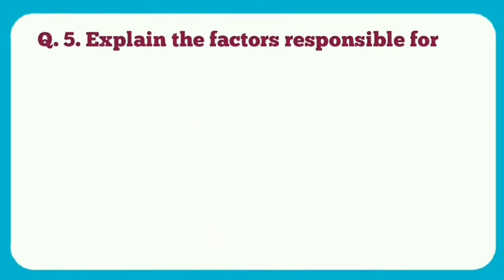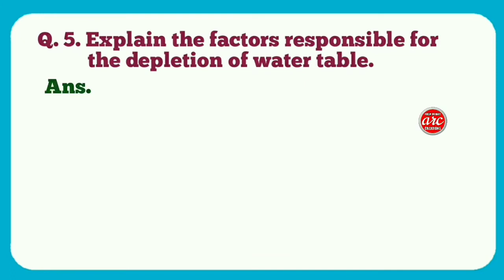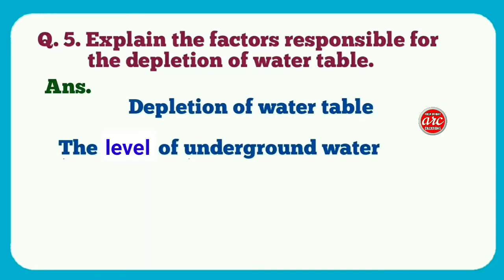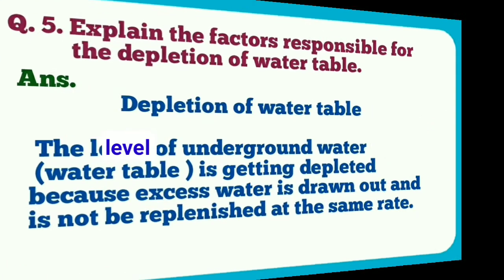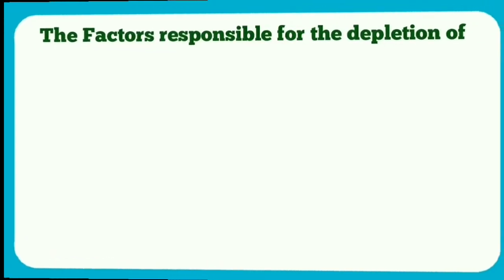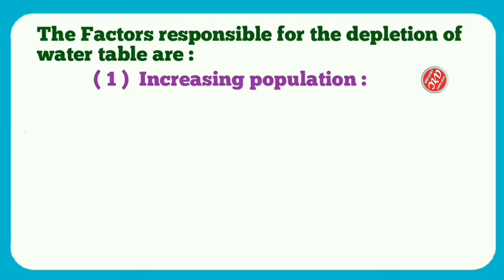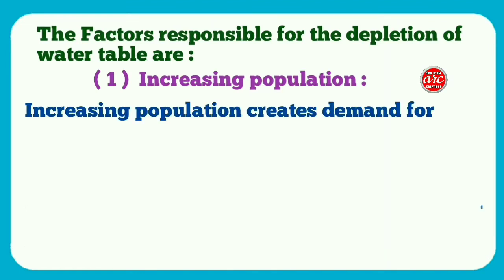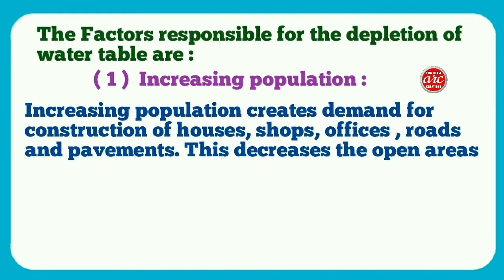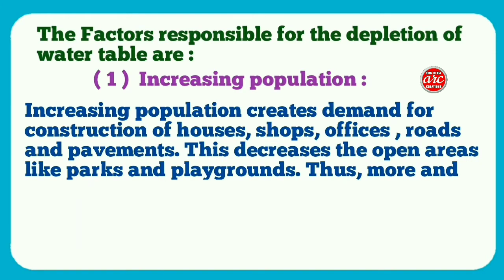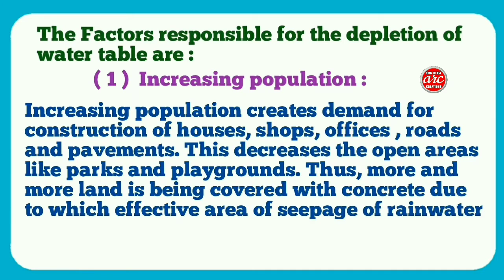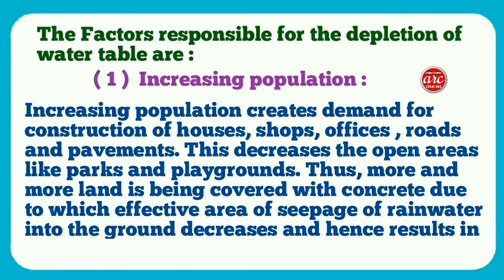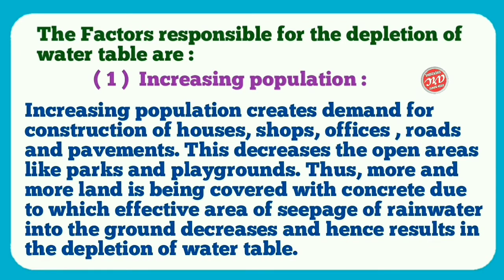Question number 5. Explain the factors responsible for the depletion of water table. Answer. The level of underground water is getting depleted because excess water is drawn out and is not being replenished at the same rate. The factors responsible for the depletion of water table are: number 1. Increasing population. Increasing population creates demand for construction of houses, shops, offices, roads and pavements. This decreases the open area like parks and playgrounds. Thus more and more land is being covered with concrete, due to which the effective area of seepage of rainwater into the ground decreases and hence results in the depletion of water table.